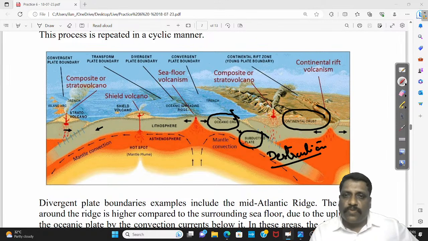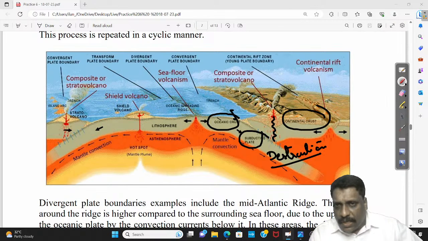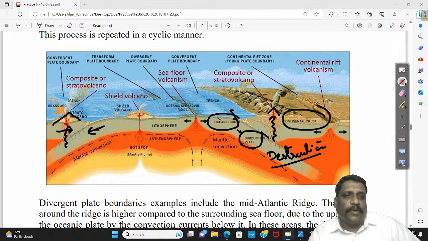Only oceanic crust goes for destruction. So when the pressure builds, it rises and forms what? Volcano, right? It forms a volcanic arc. And not only that, even if it happens in the middle of the ocean, where oceanic crust and oceanic crust are going for a convergence, here also destruction happens. Here also volcanoes will happen, right? So you'll be having volcanoes.